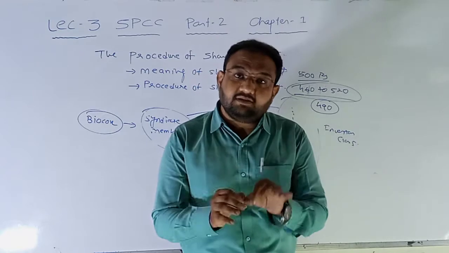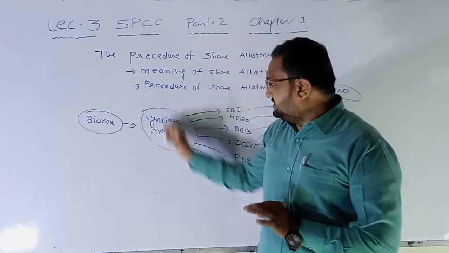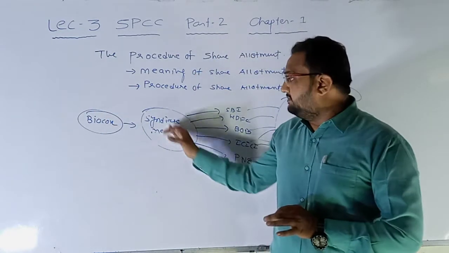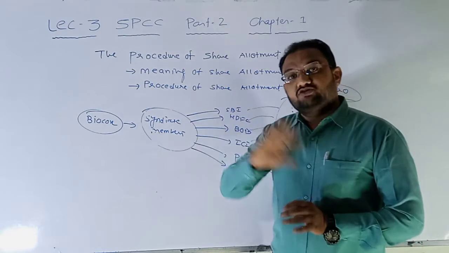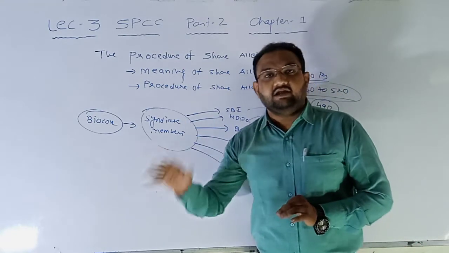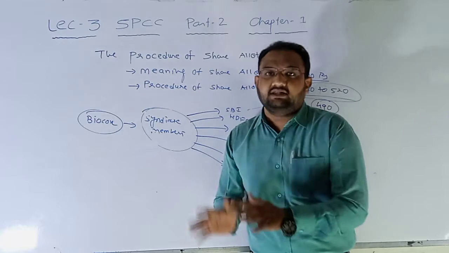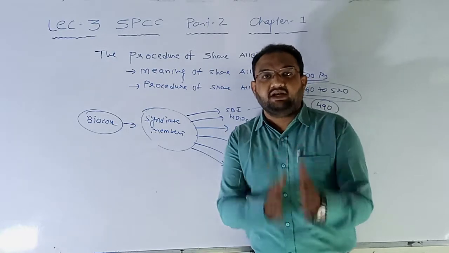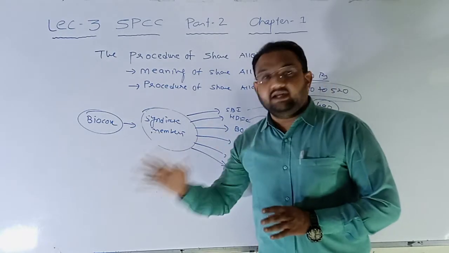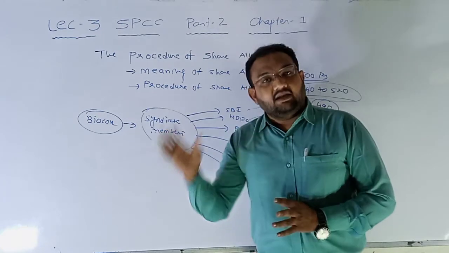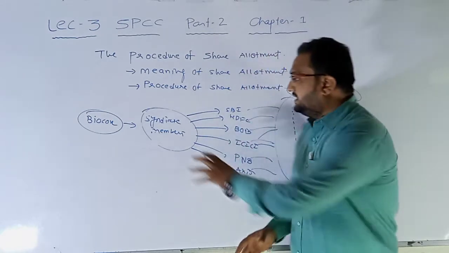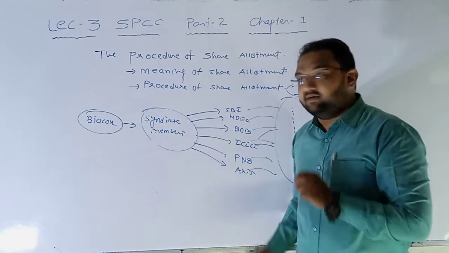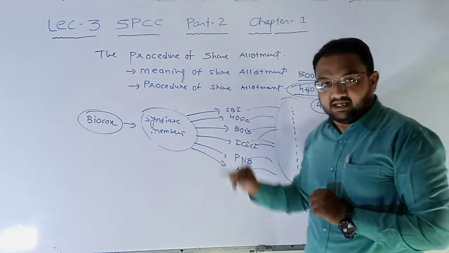It means they put the data into this particular portal given by the syndicate members. So once the application time is over, say for example the three days from 21st September to 23rd September, when the application process is over, then the syndicate member will retrieve all the data from different banks.